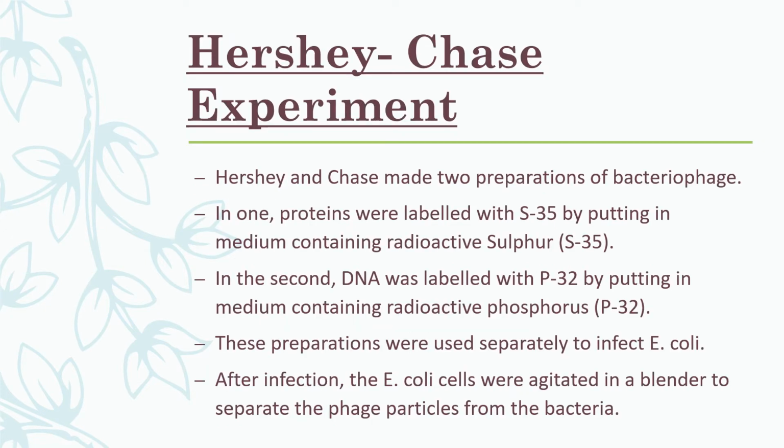Now what was their experiment? They made two types of bacteriophages. For their experiment they prepared two types of bacteriophages. How? They just took two mediums. In the petri dish they prepared two mediums. One medium contained sulfur S35, that is the radioactive sulfur, and the other medium consisted of radioactive phosphorus, that is P32.